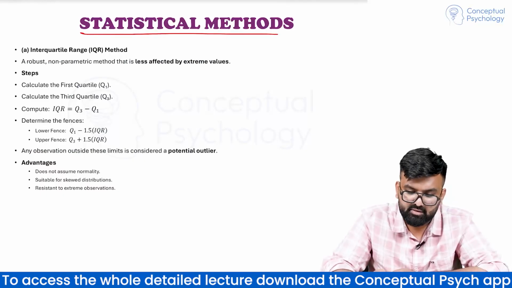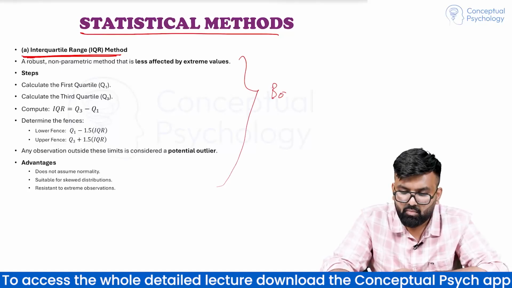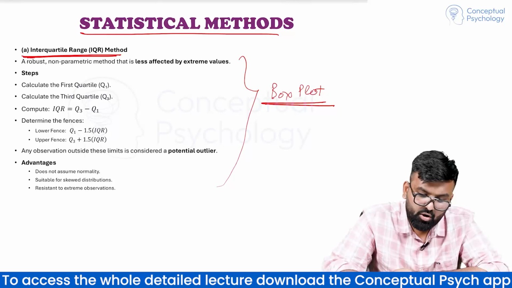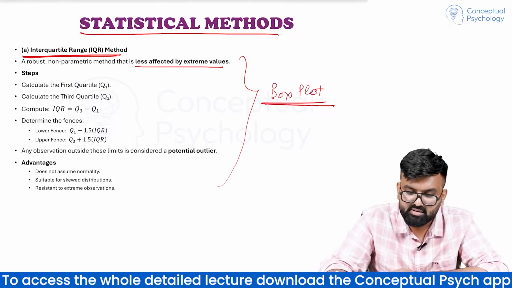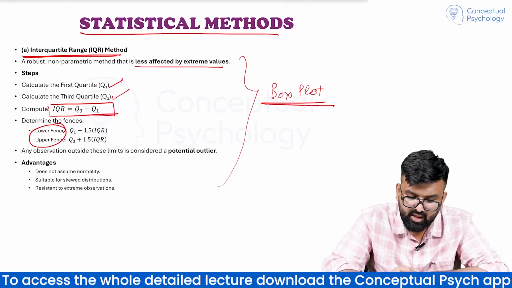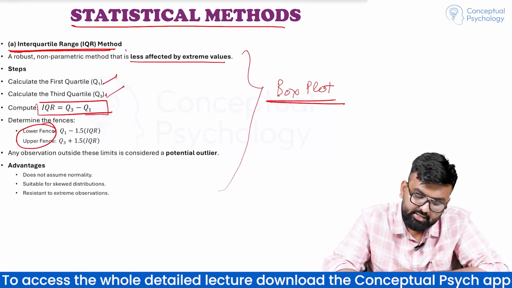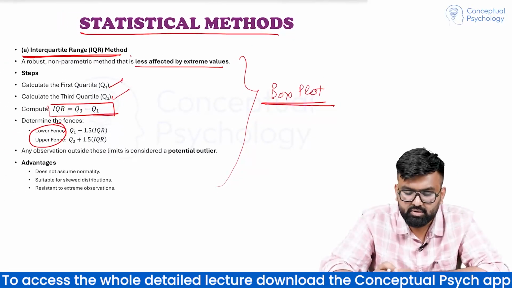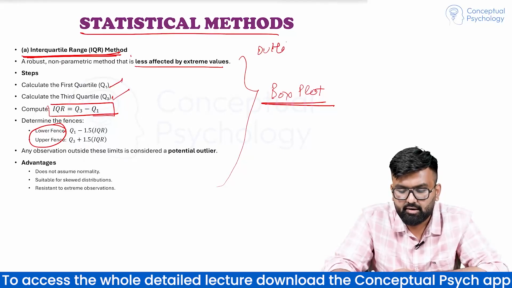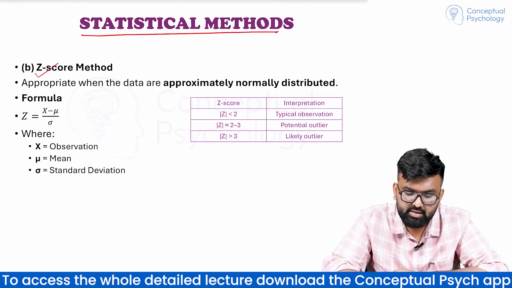Then we have statistical methods. Although this IQR method or interquartile range method is nothing but box plot का ही एक extension है, application है. A robust non-parametric method that is less affected by extreme values, calculate the Q1 and Q3. Then we have interquartile range and we calculate the fences. ऐसे ही है. So this is one of the statistical method, that is interquartile range method. No need to remember this, but हाँ एक interquartile range जो है उससे हम outliers detect कर लेते हैं via calculating. Statistical methods में दूसरा है z-score method.